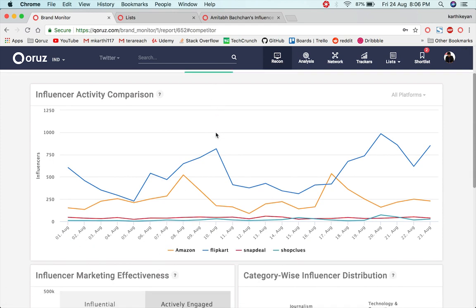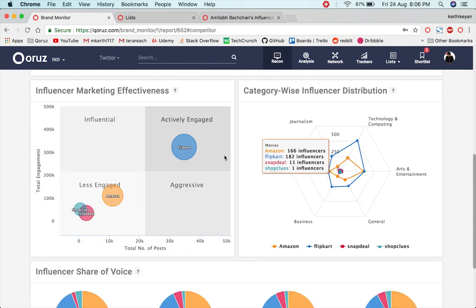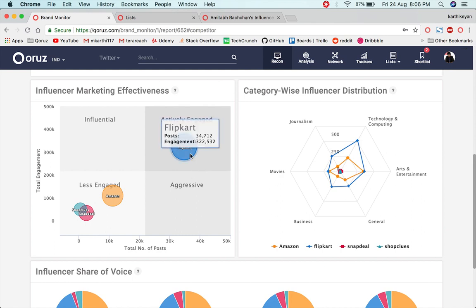Here you could see that in the activity comparison itself, we are putting all the competitors, which includes Flipkart, Snapdeal, and ShopClues, into the timeline. And then we have something unique called influencer marketing effectiveness, which will give you an understanding about where your brand stands among your competition. Here you could see that Flipkart is in the actively engaged category. That means that despite posting a lot, they are getting good engagement as well. The worst case scenario is to be in the aggressive category, where you are posting a lot but not getting good engagement.